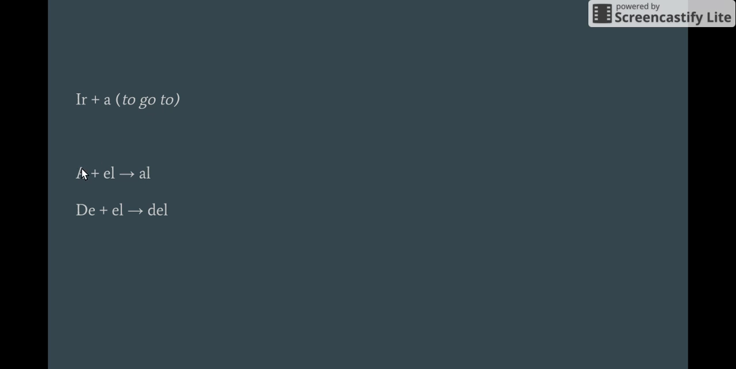And just as a reminder, if you have the preposition a plus el, it turns to al. And if you have de plus el, it turns to del. It doesn't work with any other article, so a plus la is a la. It's only a plus el, al, which occurs a lot in the construction ir a.